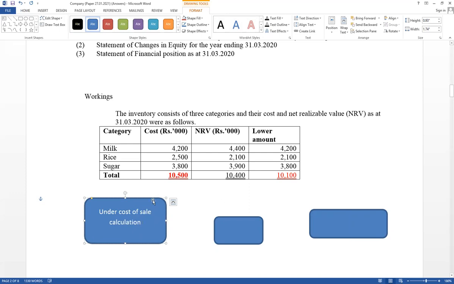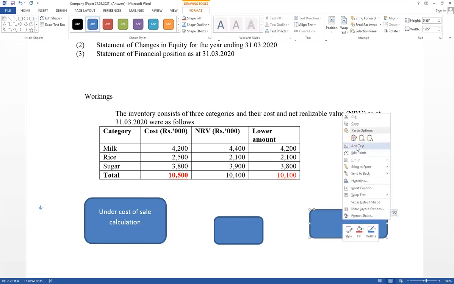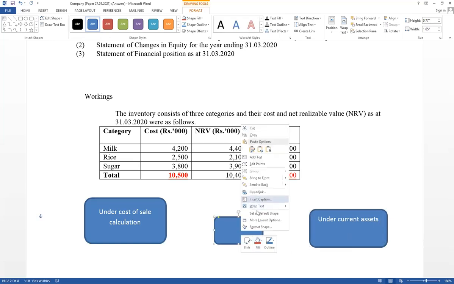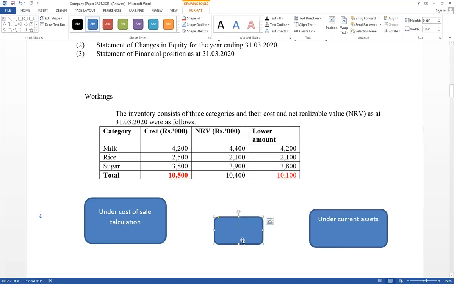Under cost of sales calculation, cost value should be included. And the low amount should be included, its total value, under current assets, as well as the stock written off difference value.